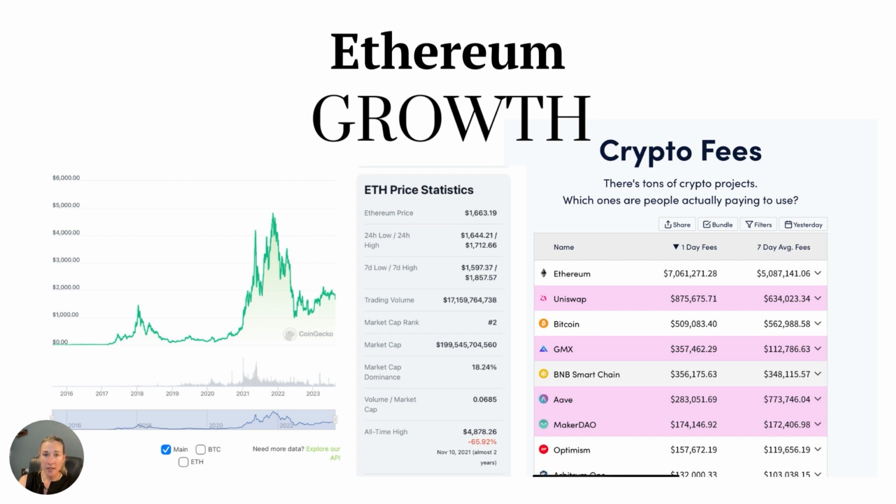And as you look at the crypto fees that it brings in, it is the number one moneymaker. If you look at the top there, at daily fees and 7-day average daily fees, it is definitely beating Bitcoin with those crypto fees. So it is definitely making money. But with any cryptocurrency, note there's still a lot of volatility in the market. No one can fully predict the future. So as always, be risk averse and make your decisions wisely.